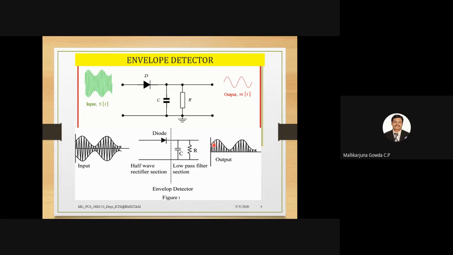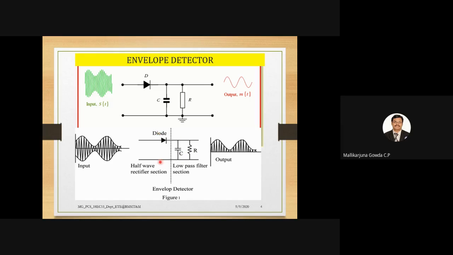So this charging, discharging happens at this time. So with that, I can say it will track the peak of the carrier signal. So that peak of the carrier signal is nothing but what? The envelope of the amplitude modulated signal. Okay, so here at what rate it should charge and at what rate it should discharge. Okay, charging rate and discharging rate is very, very important here. Okay, we call that by a constant called tau. Tau is the charging time constant, which is equal to R into C, we say.